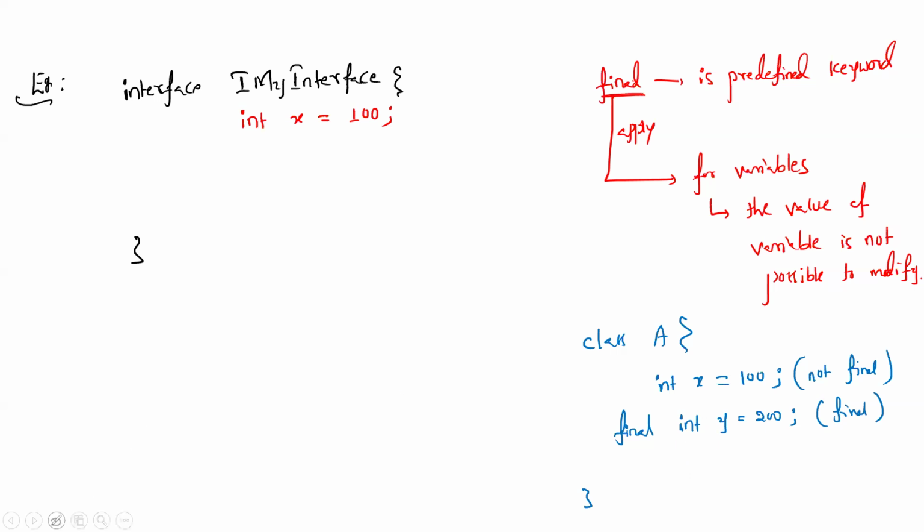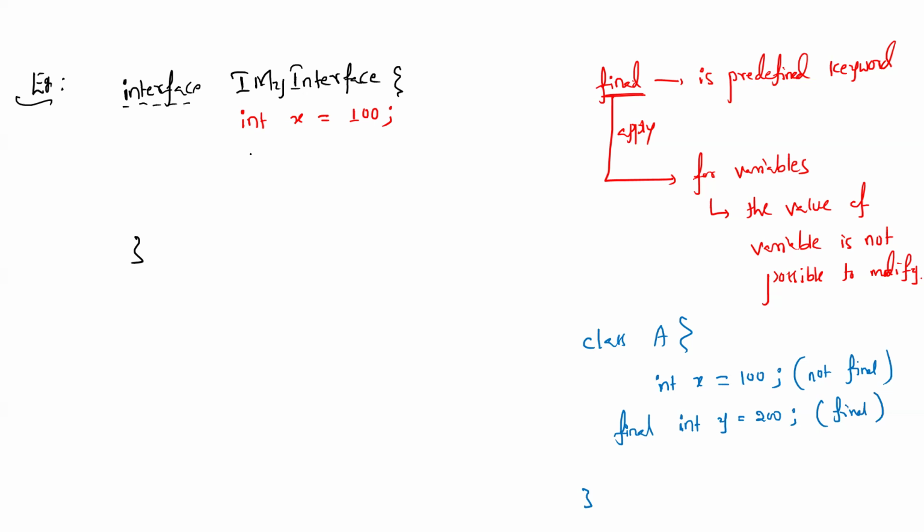But if I write int x equals 100 inside an interface, which is not a class, then is it a final variable or not? It's my first question. I did not say that. I said an interface will have final variables. So my question is, is it a final variable or not?